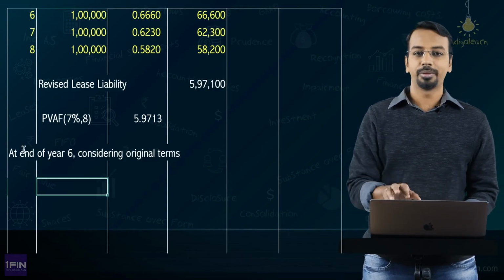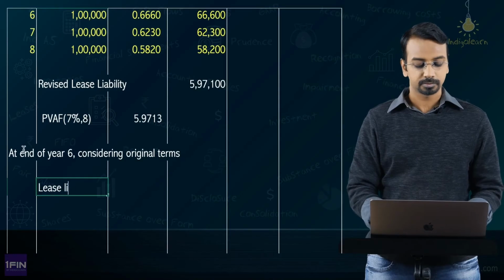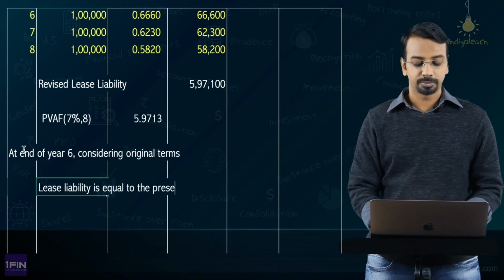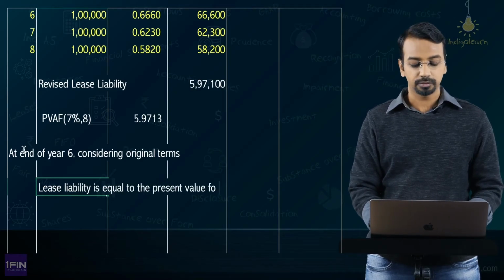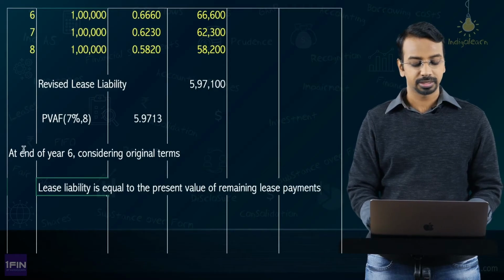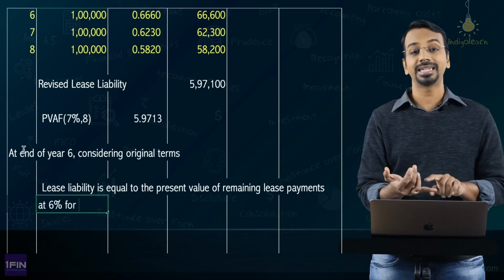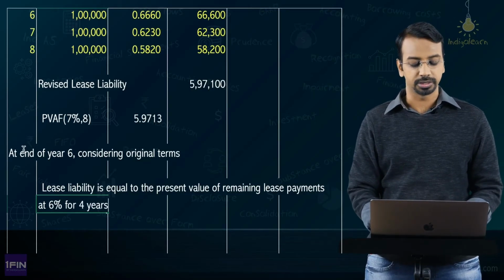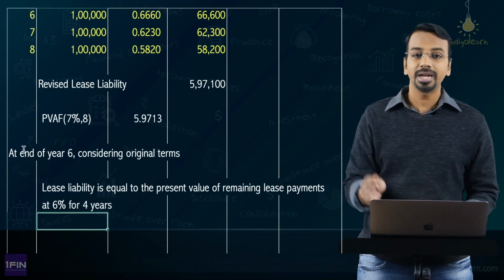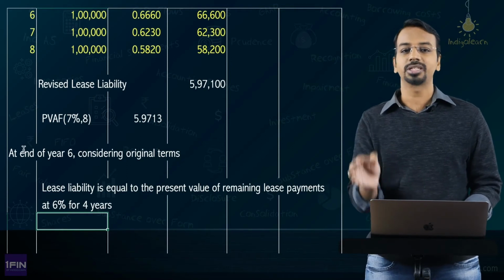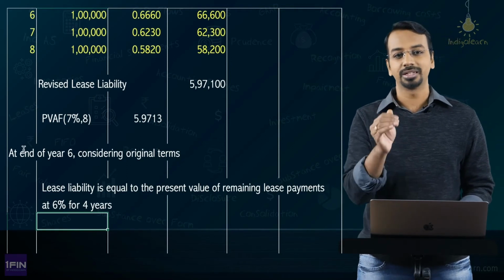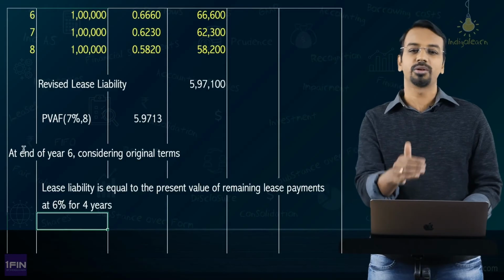The lease liability would have been equal to the present value of the remaining lease payments at 6%. For how many years are left? 7, 8, 9, 10, so 4 years. If you calculate the present value of 1 lakh for the remaining 4 years, you will arrive at the closing lease liability. This is one way to calculate that.